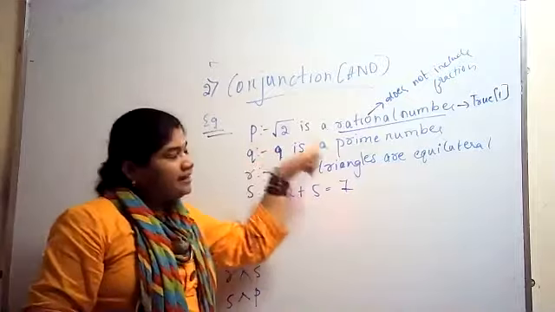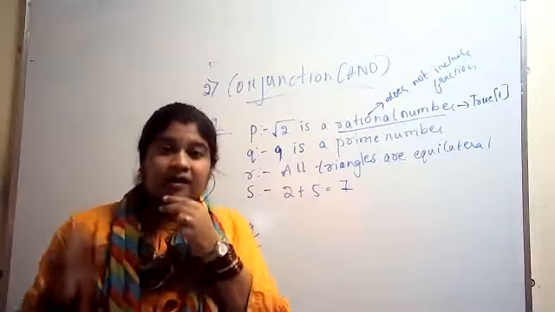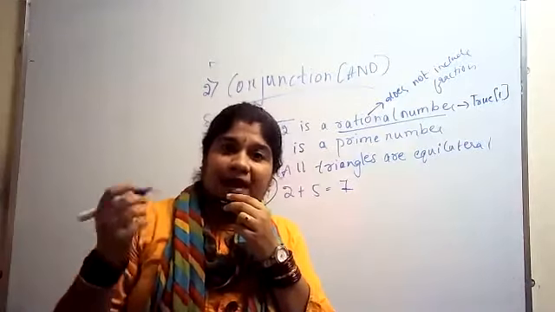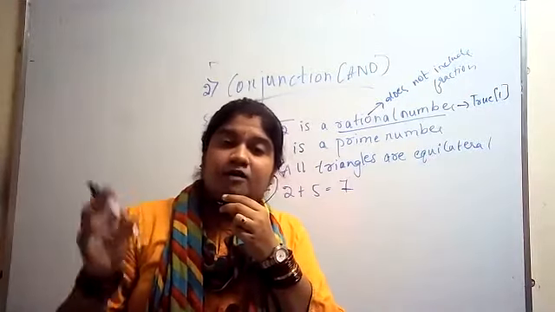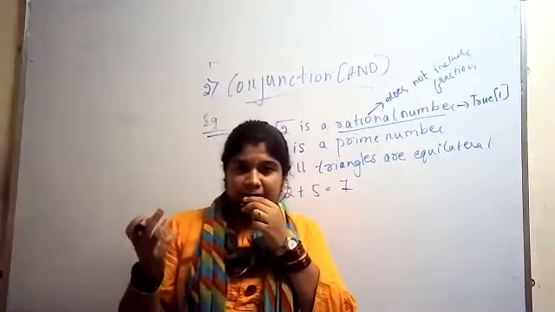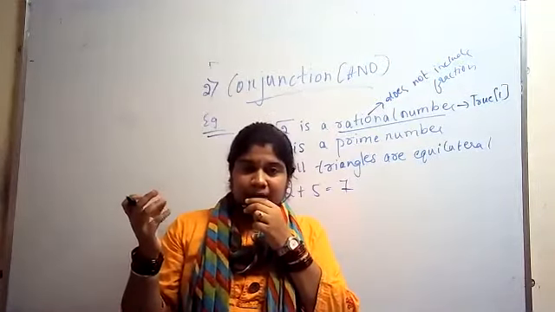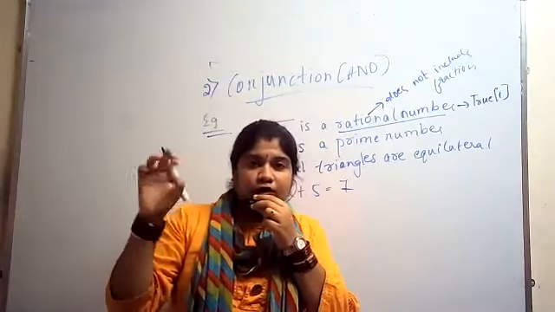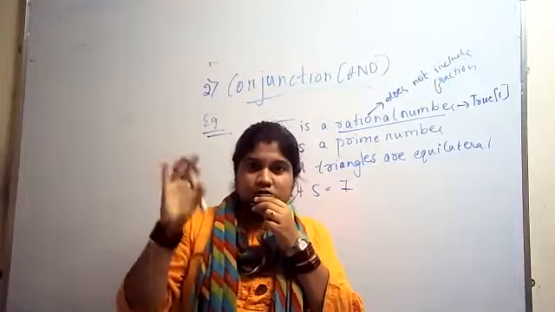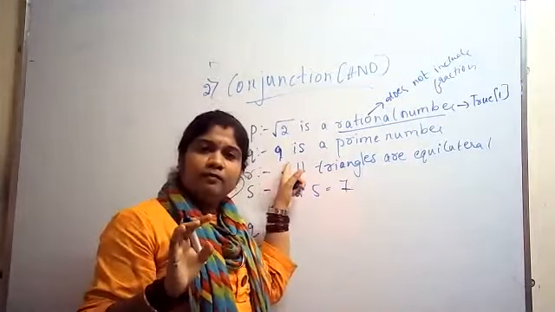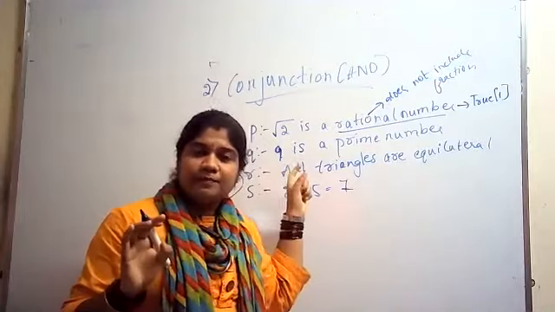Next, 9 is a prime number. What is the meaning of a prime? A prime number is a number which is only multiplied by itself. For example, 2 is a prime number, 3 is a prime number. Again, 4 is not a prime number because 2 into 2 is 4. Like that, whether 9 is a prime number?